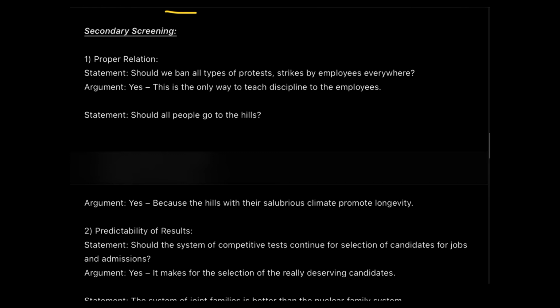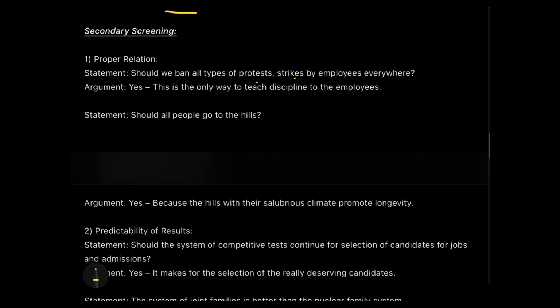Should we ban all the types of protest strikes by the employees everywhere? The argument is saying yes, because it's the only way to teach discipline to the employees. Now, teaching discipline to the employees is a desirable course of action that I totally agree with. But to achieve it, banning all the legitimate strikes or protests may not be a viable option, right? Because अगर हम genuine protests and strikes को भी रोक दें, then the genuine demands of the employees for which they might go on a strike will not be addressed, right? So this is not a generalized or a very good approach to take.